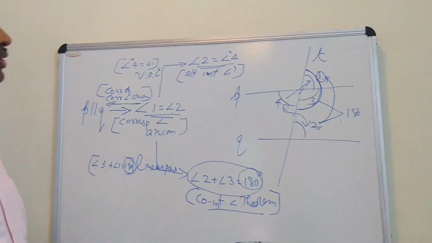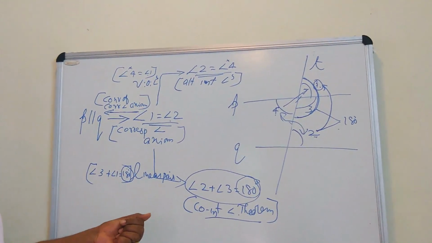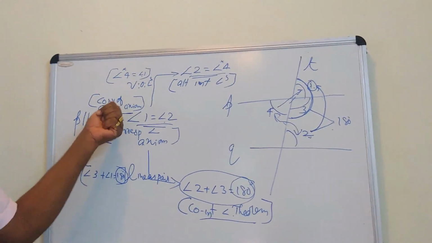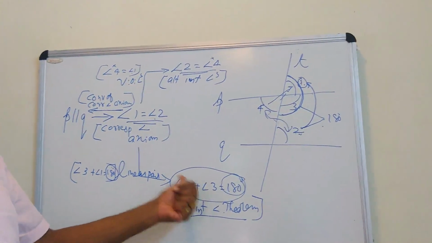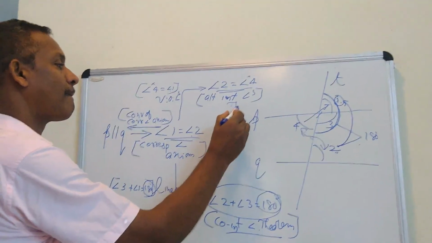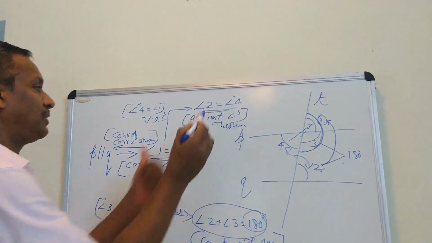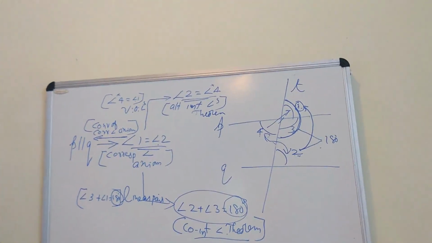This is the summary of what we have learned in corresponding angle axiom, converse of corresponding angle axiom, co-interior angle theorem, its converse, alternate interior angle theorem, and its converse. It goes like this. So, this is the summary.